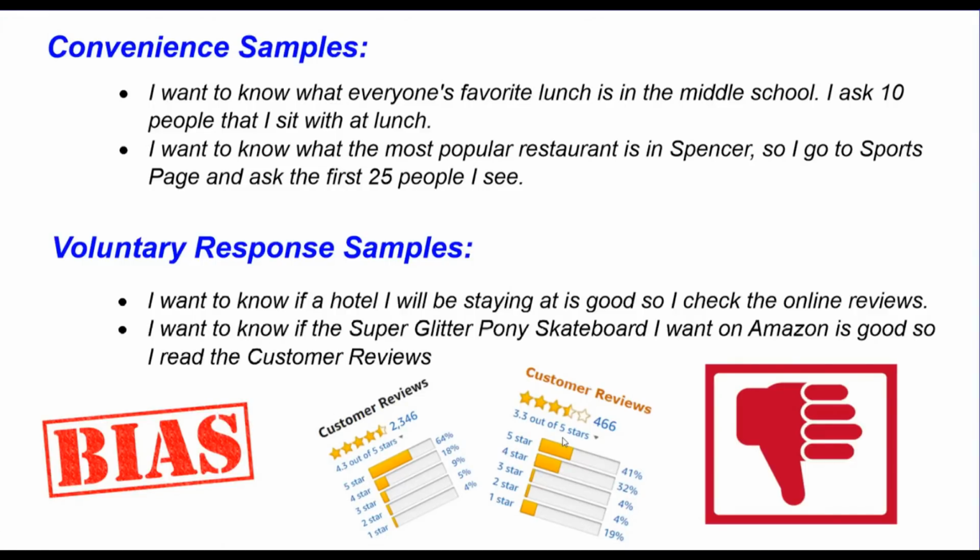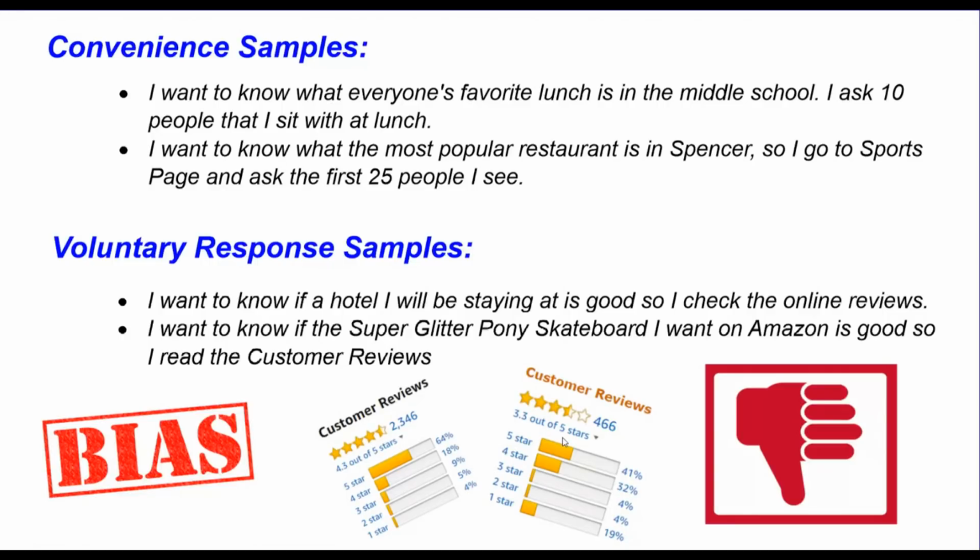So I go to Sports Page and ask the first 25 people I see. That's a convenient sample because they're all located in one place and they're the first people that I see. Well, obviously you can tell that you're not going to get very good data from that sample because if they're at Sports Page, they're probably more likely to say that Sports Page is their favorite restaurant. They won't all say that, but they're more likely to.